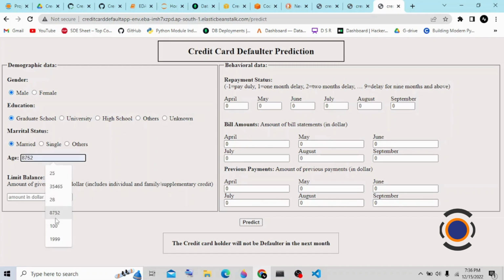Age is 100, amount is 1000, and I'm just using this data to get the information that the person will be a defaulter. One to two month delay, three month delay, bill amount, like 596, 887.